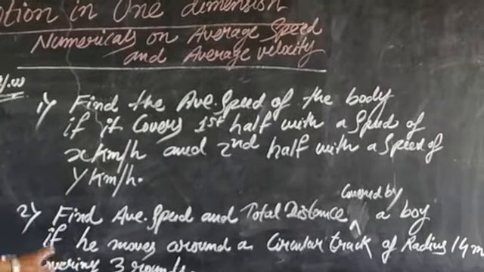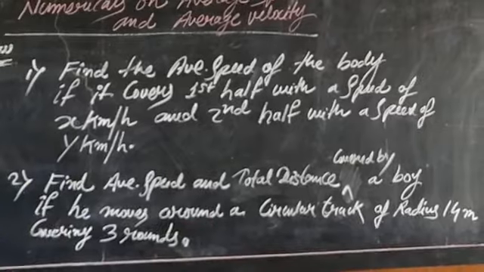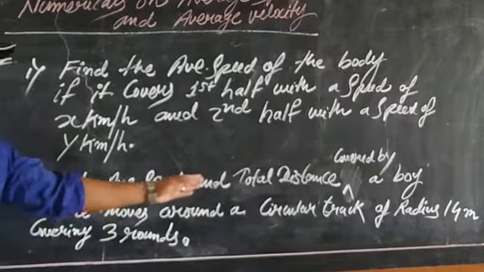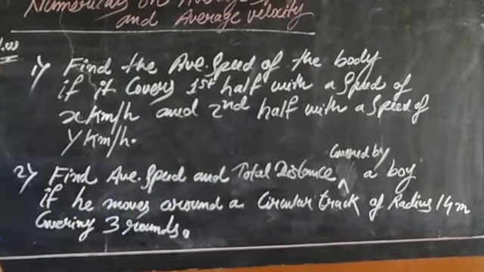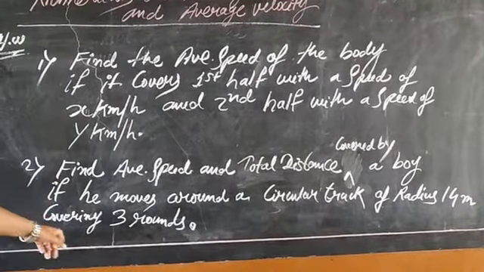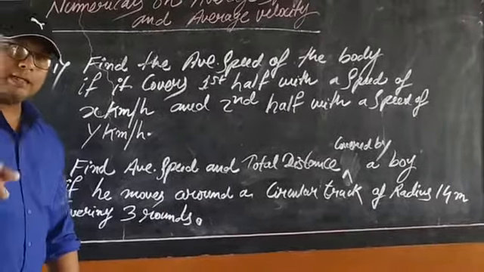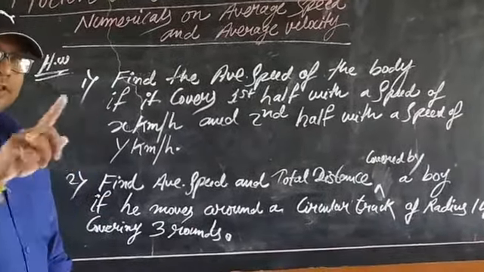The second question says: find the average speed and the total distance covered by the boy if he moves around a circular track of radius 14 meter, covering 3 rounds. The boy is traveling around a circular path and is covering 3 rounds in total.